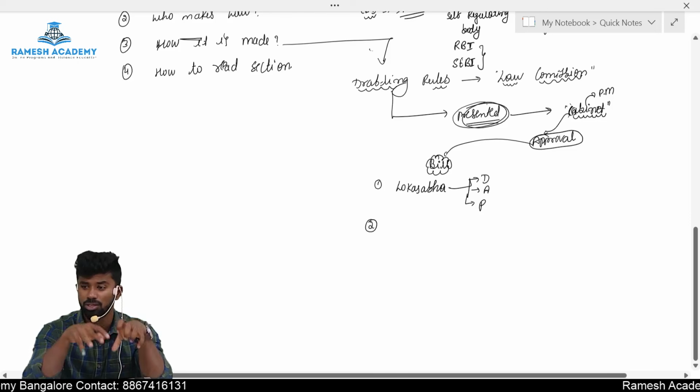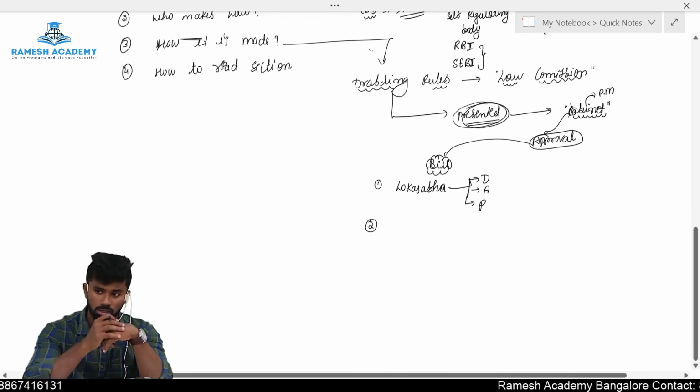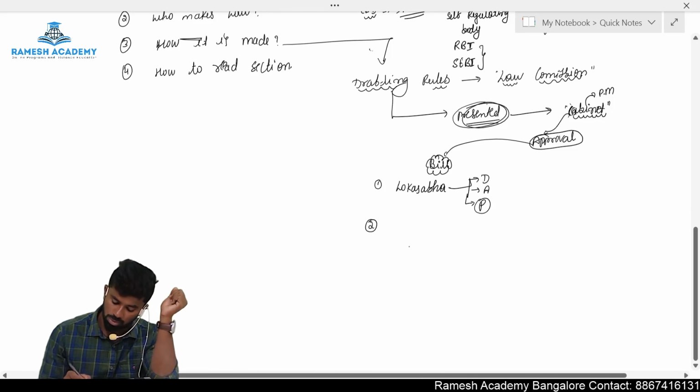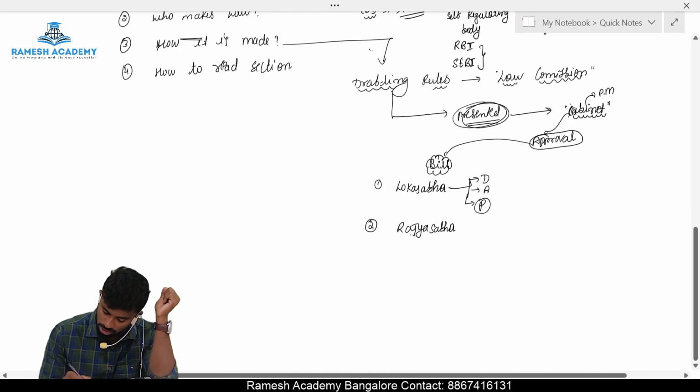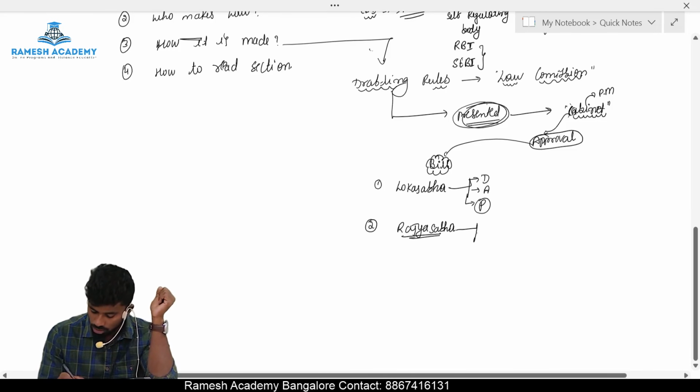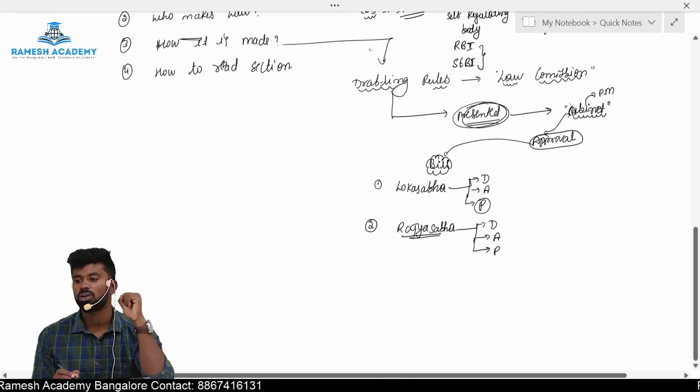If the bill secures a majority of the votes in the Lok Sabha, it is passed, and then it goes to the Rajya Sabha. The same thing repeats there: discussions, arguments, and then the bill is presented for voting by the members.